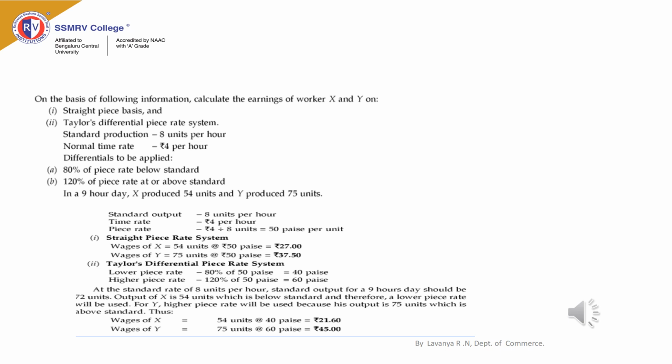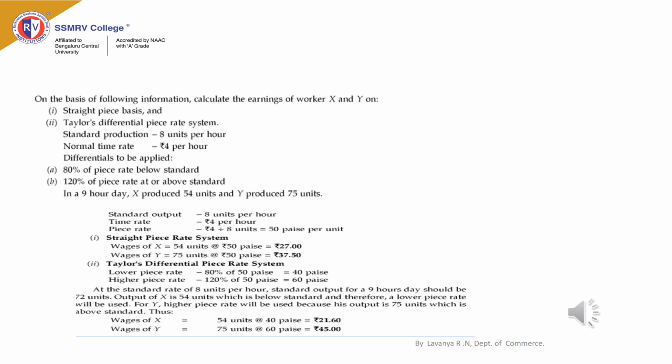Now we will see the calculation of earnings of worker Y. Earnings or wages are one and the same. The worker Y produced 75 units, so his performance is above the standard.